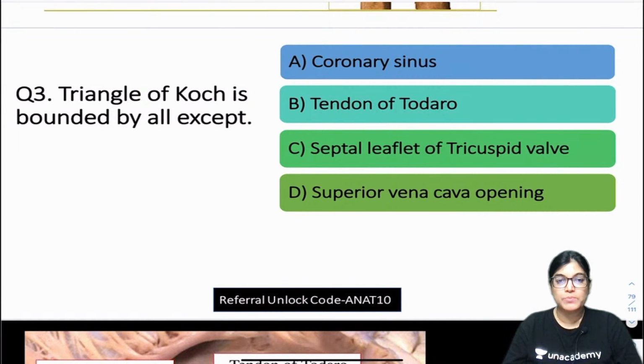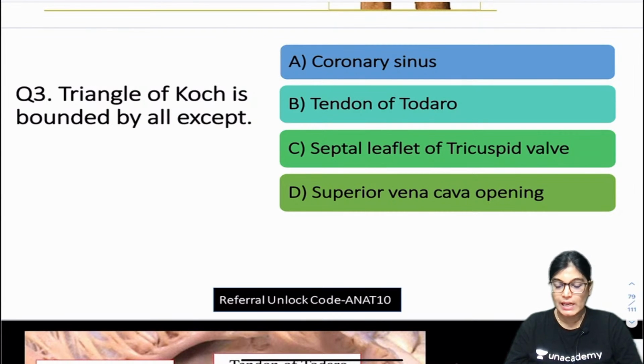Shavita is also telling it's B, tendon of Todaro. Shahrukh Ahmed is telling it's D, superior vena cava opening. Kumaran is telling it's A. Only 4 options are there. So a mixed bundle of answers is coming up.